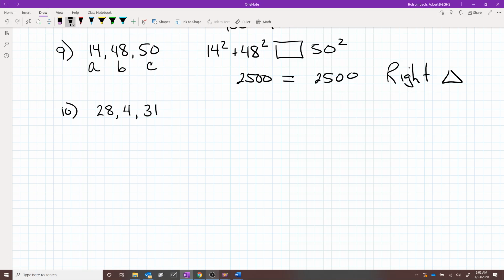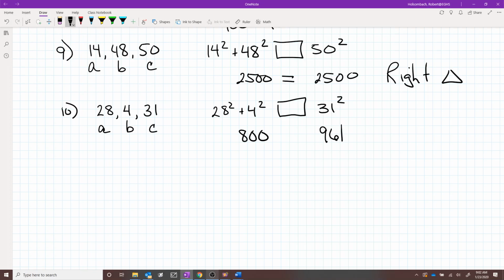So again, the two smallest sides are always labeled A and B. The longest side is C. So we're going to take 28 squared plus 4 squared, and we're going to compare it to 31 squared. The left side of this equation is equal to 800, and 31 squared is equal to 961.